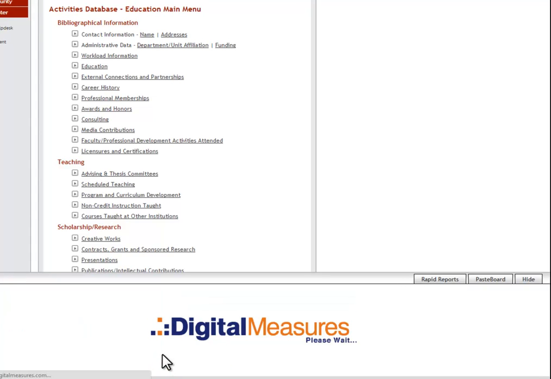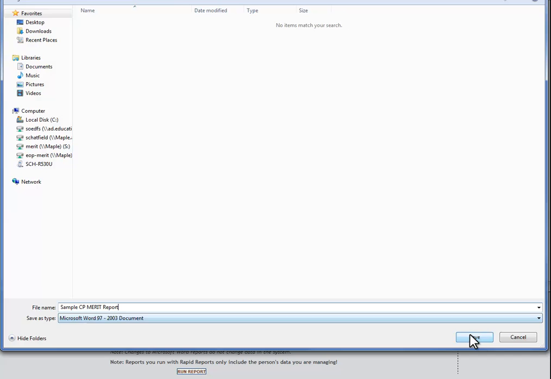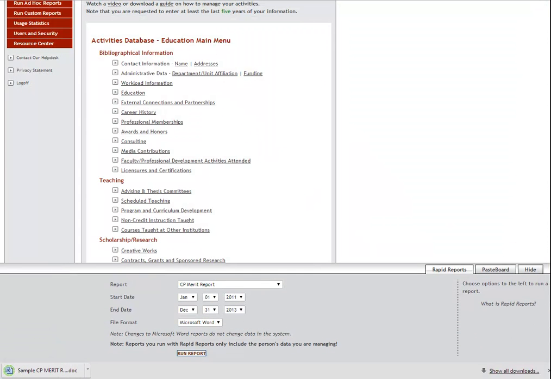Digital Measures will then generate your CP Merit Report, and your web browser will download the Microsoft Word file generated. Choose a location to save the file, rename it to something more readable, and click Save. Next, open the CP Merit Report you just generated.